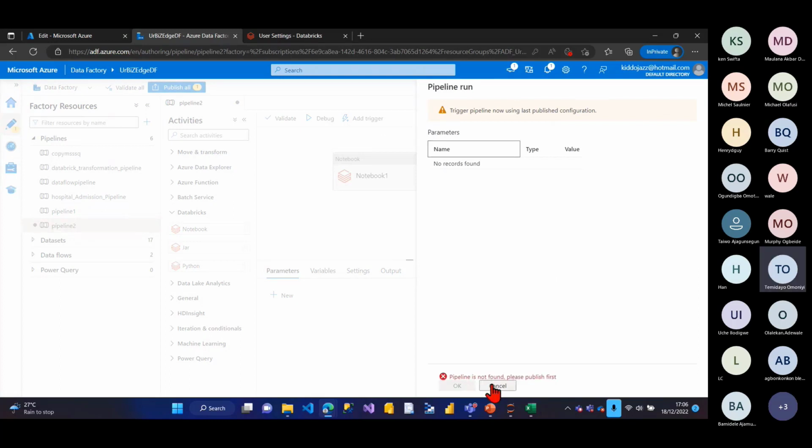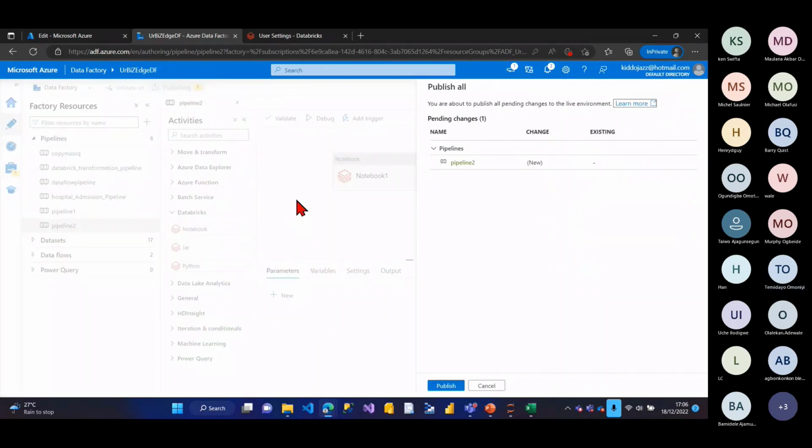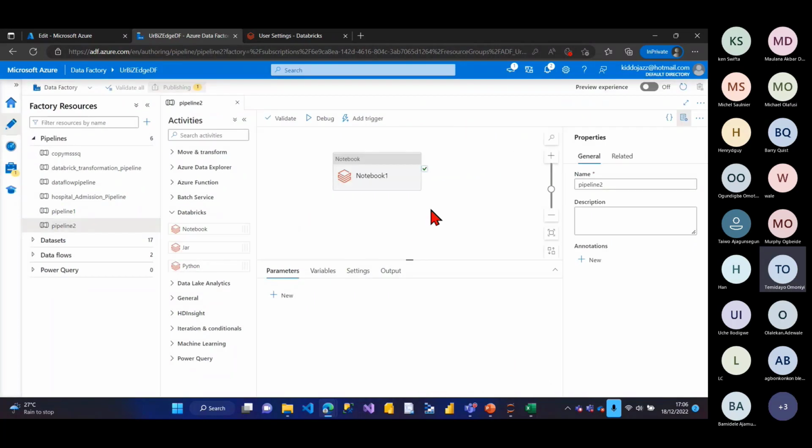Pipeline is not okay. I have to publish first. I've not published. Sorry, first publish the pipeline. Sorry about that. Publishing basically means you're saving. Okay, it's taking time. Okay, yeah, publishing successful, right?